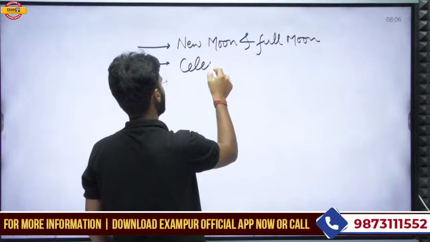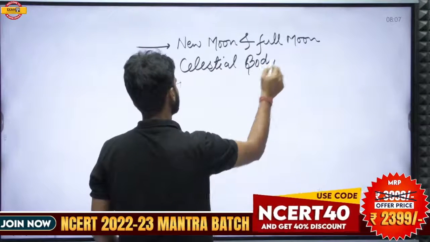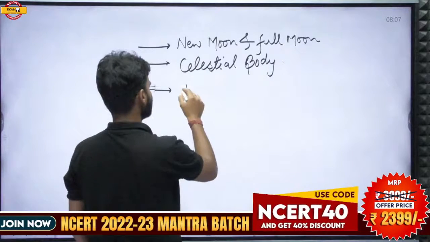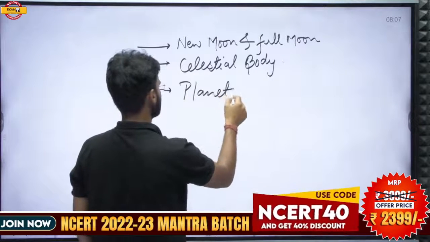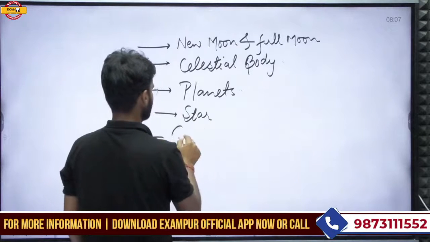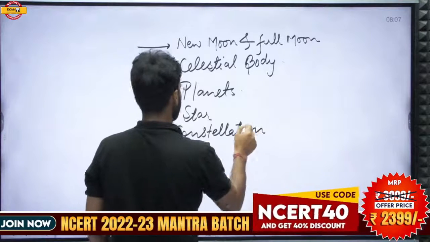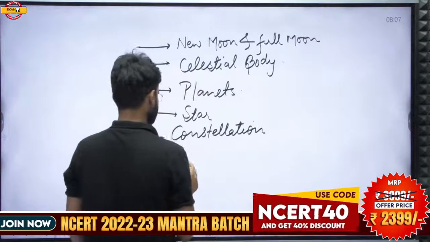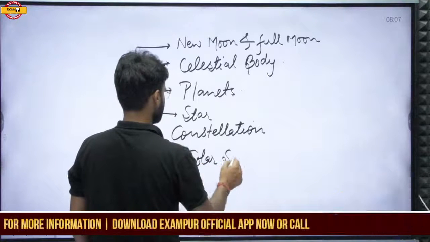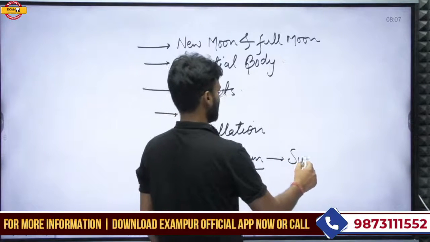What is a celestial object, or you can say a celestial body? What are planets? What is a star? What is a constellation? And the last topic we discussed was the solar system, in which we discussed the sun.